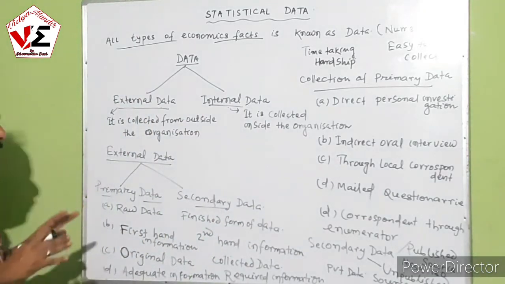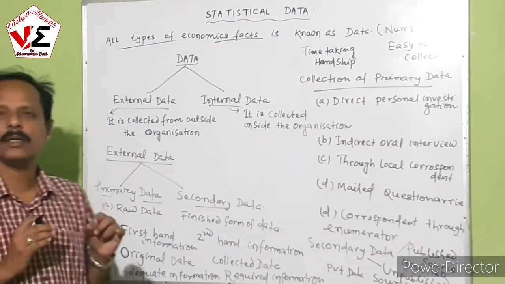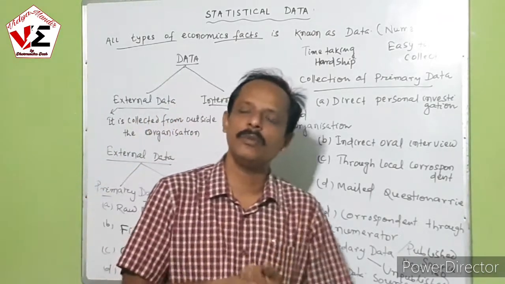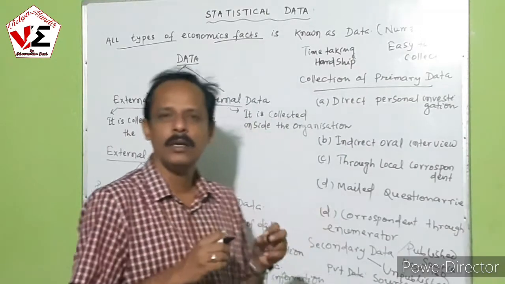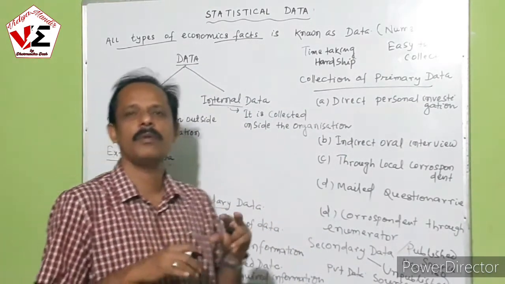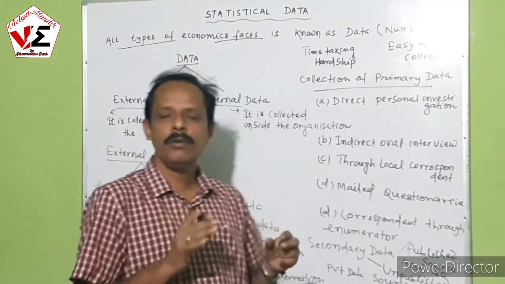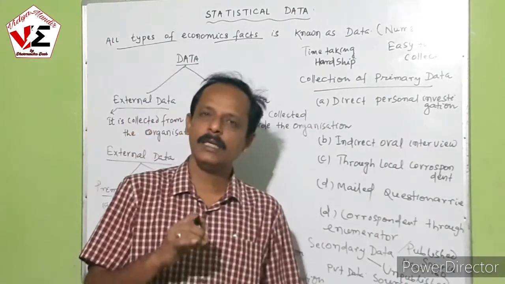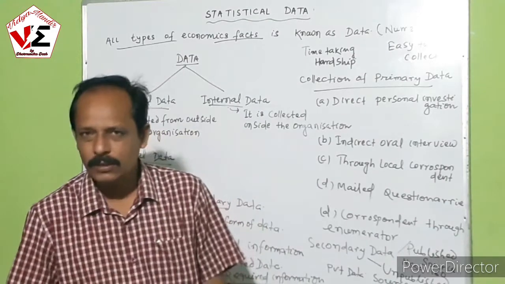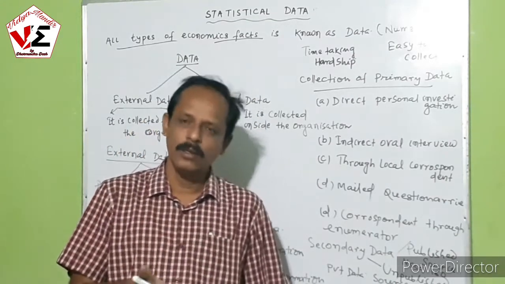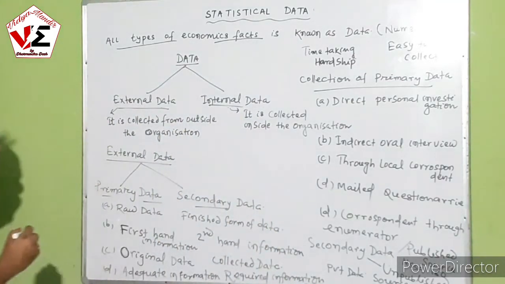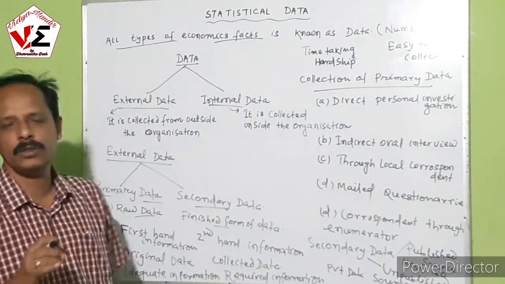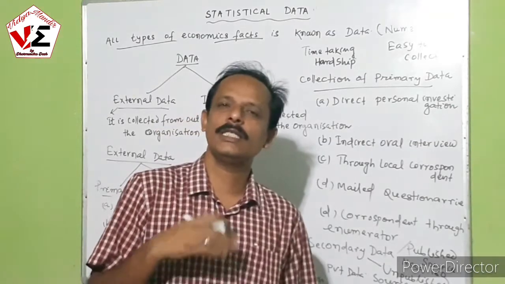Now we can distinguish primary data from secondary data. Primary data is the raw data, whereas secondary data is a finished form of data. Why am I telling you this is raw data? Because it is in original form, like the raw material. When we process the raw material, we get the finished product. Likewise, secondary data is collected out of the primary data. So primary data is the raw data, whereas secondary data is the finished form of the data. Primary data is first-hand information, whereas secondary data is second-hand information.